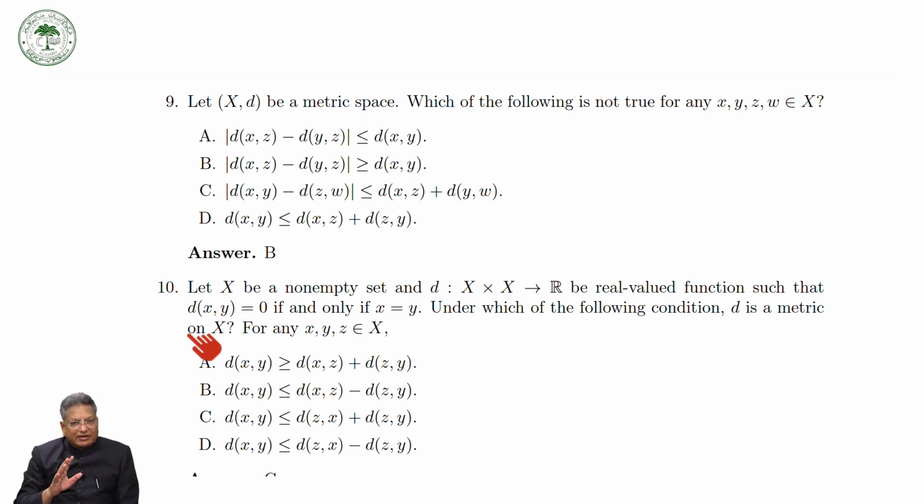Okay. Now what is left? Left is that if I take this one and any one of the triangle inequality. We have seen that the inequality of this type, d(x,y) is less than or equal to d(z,x) plus d(z,y). The triangle inequality of this type and this condition both are sufficient to prove that d is a metric. This we have already done. So the answer is C.